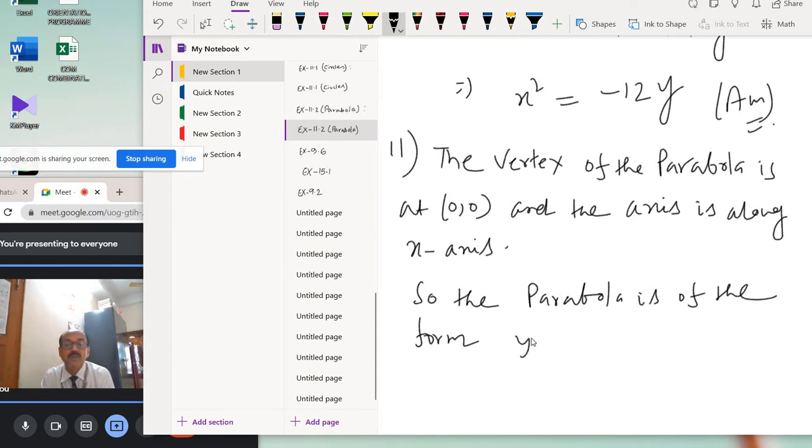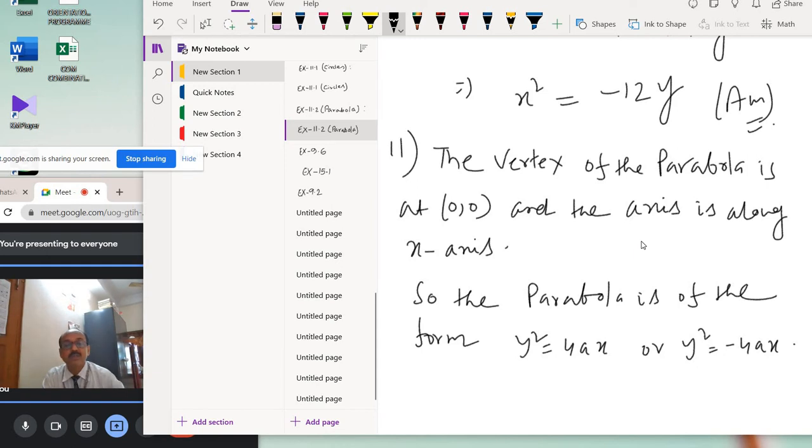Okay. Y square equal to 4x or y square equal to minus 4x, because the axis is the x-axis.